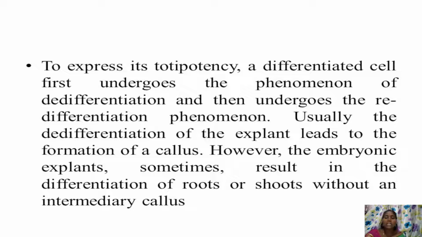As I told you, reverting mature tissue back into the meristematic stage is called dedifferentiation, and then forming differentiated tissue again is called redifferentiation. Usually, the dedifferentiation of explants leads to the formation of callus. However, embryonic explants sometimes result in completely differentiated tissue like roots and shoots without an intermediary callus.